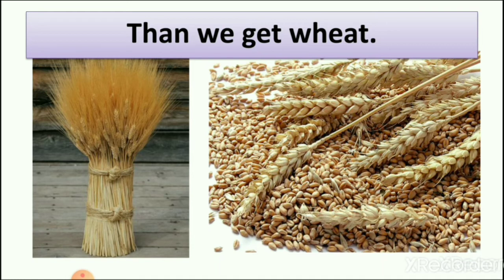Now there is a machine available to take out the plants of wheat and also take out the seeds of wheat, which we eat at our house. So now you can see the picture of wheat which we eat at our house. In the second picture you can see the seeds of wheat which we preserve at our house.